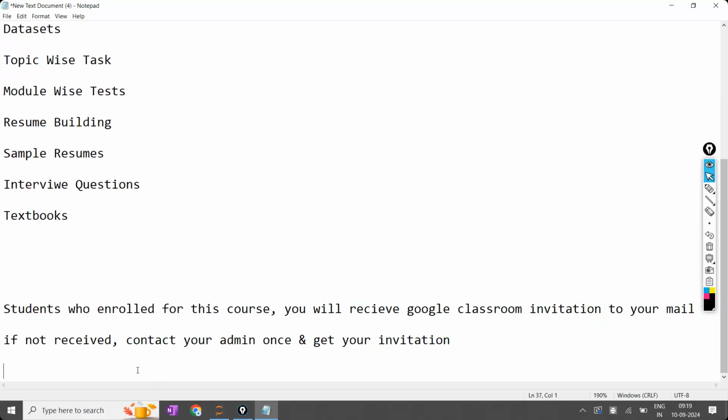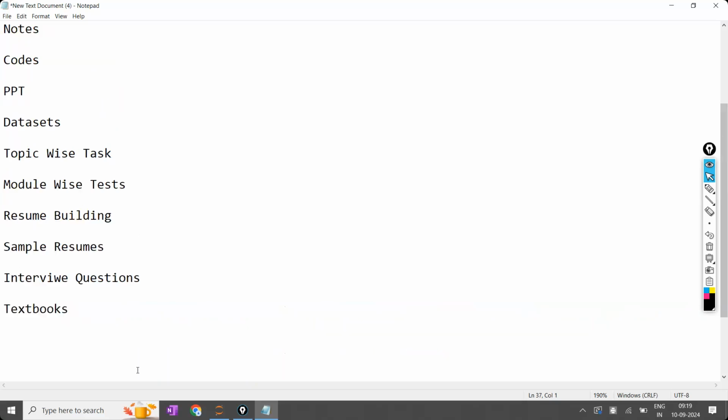First point. Second point, in that, whatever is there, none of them you can download other than data sets. Other than data sets, nothing can be downloaded. Any PDFs, coding part, whatever I share, none of them can be downloaded. Only you can access those notes. If you share with your friend, they cannot access them. There is no possibility of download. Are the points clear?